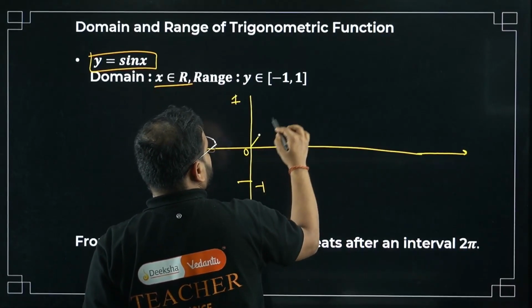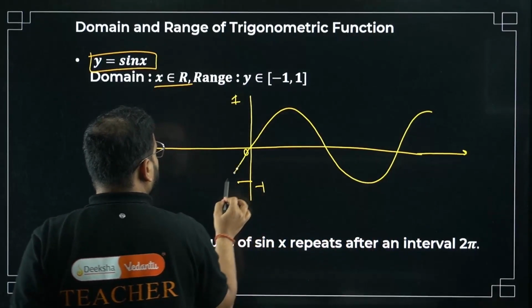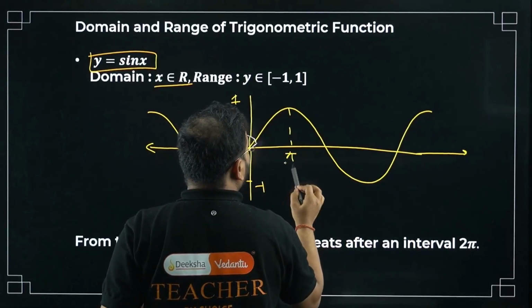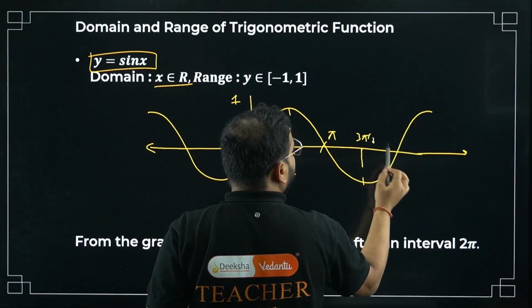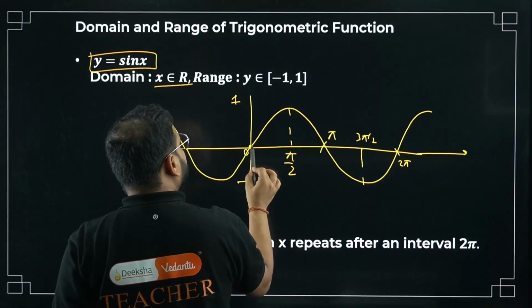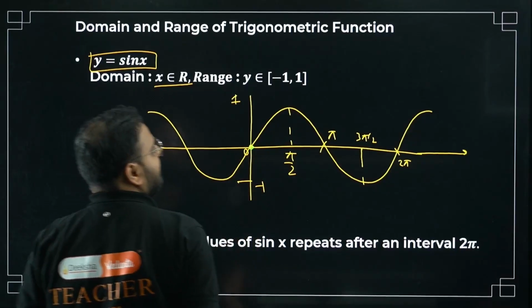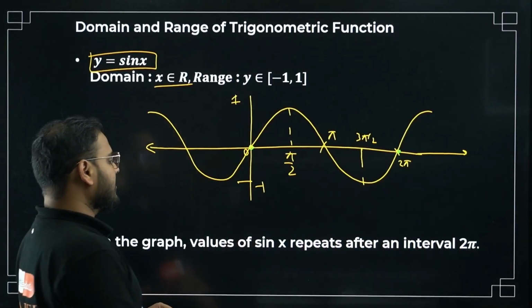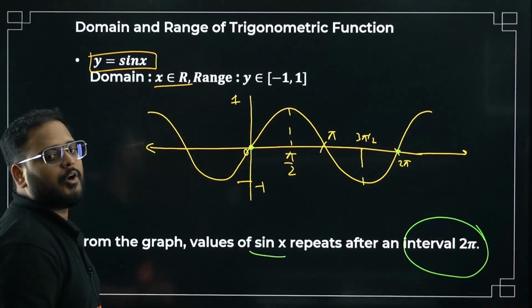So it'll be like this, bacha. Please have a look. The peak will be at pi by 2. You'll have pi over here, 3 pi by 2 over here, and 2 pi over here. This particular point is going to repeat after this point. The repetition will come after 2 pi. That's why they say sin x repeats after an interval of 2 pi.